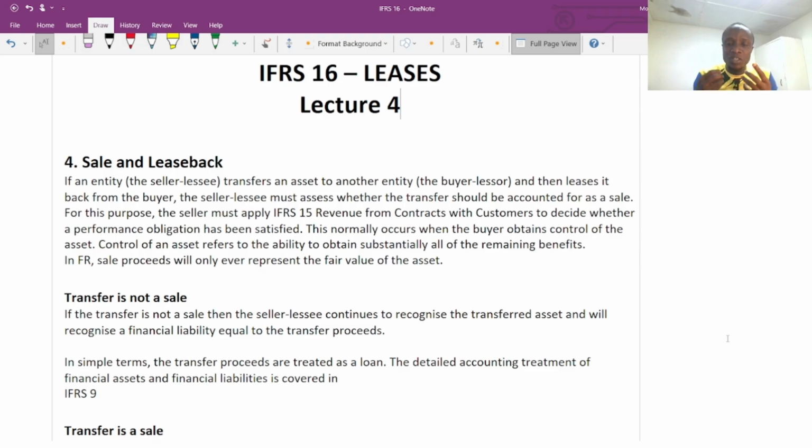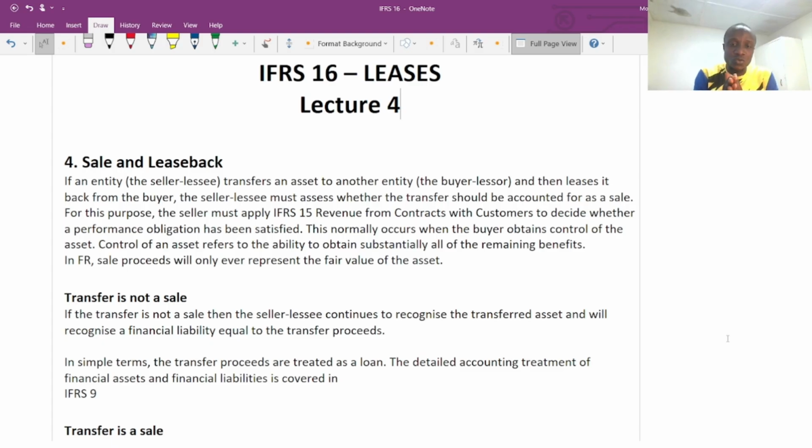So therefore, the amount that we secure, we need to recognize as a liability because it is an obligation that we need to ensure we comply with. In simple terms, the transfer proceeds are treated as a loan. Note it down. The detailed accounting treatment of financial asset and financial liability is covered in IFRS 9. So don't worry. For now, you need to assess the transaction, whether it is a sale or not. If it is not a sale, then what are you going to do? You are going to continue the recognition of the pitch, for example.